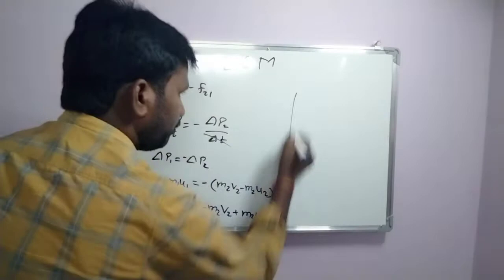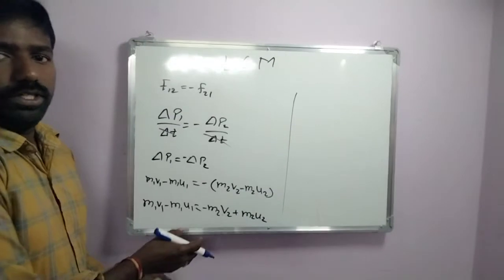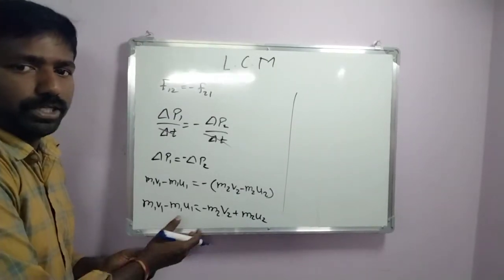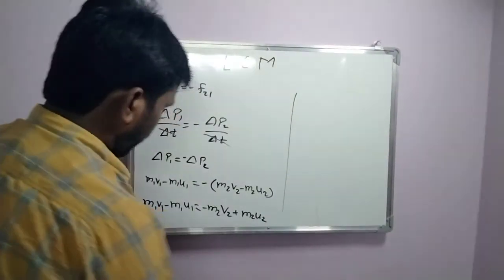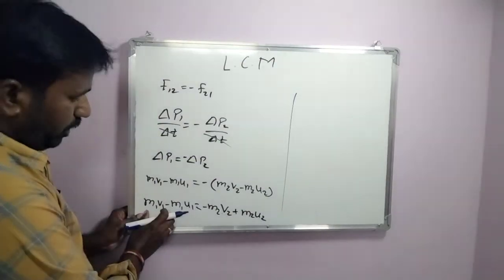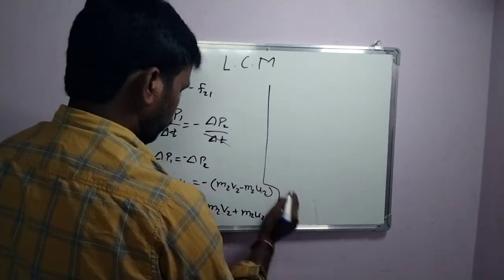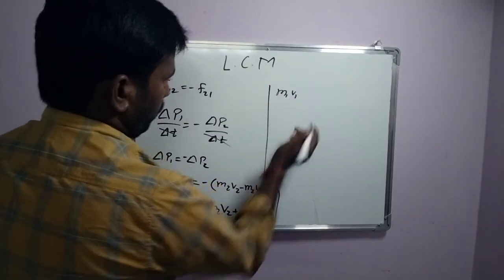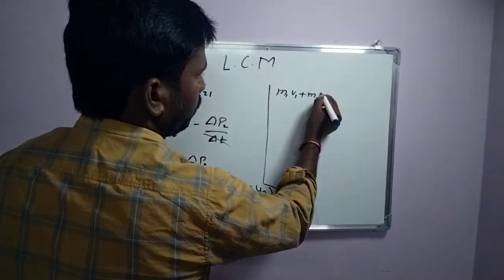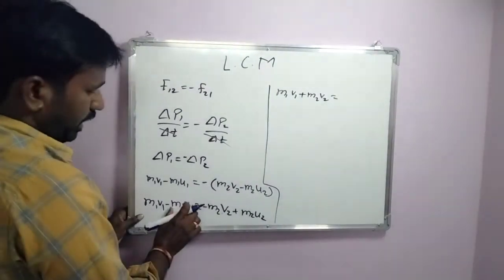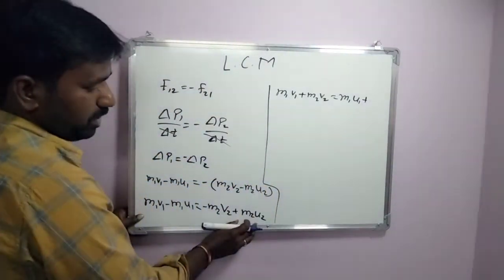After that, I am going to write the terms before collision on one side and the rest of the terms on the other side. Transposing m2 v2 to this side becomes plus m2 v2, and transposing m1 v1 to the other side, it becomes plus m1 u1, and already plus m2 u2 is here.